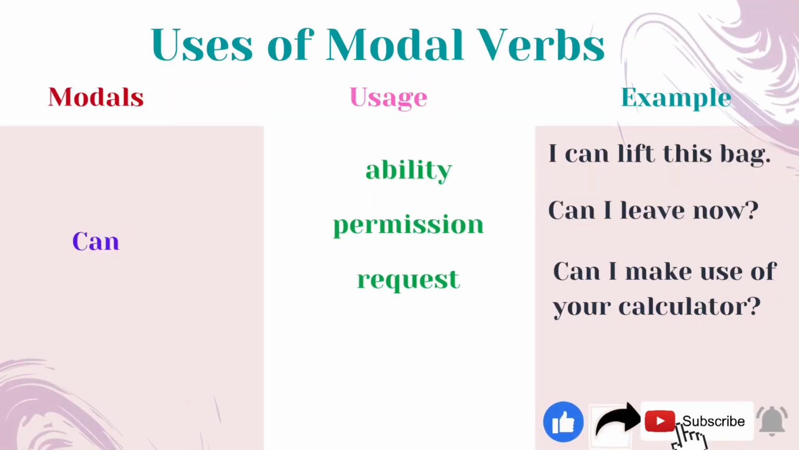Let's take a look at each modal verb. First, it's can. The modal verb can is to be used for ability, permission, and request. You can also check out these examples. I can lift this bag. Here, can is used for ability. Can I make use of your calculator?